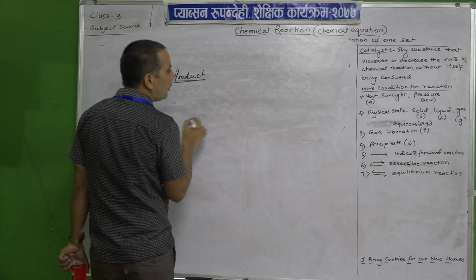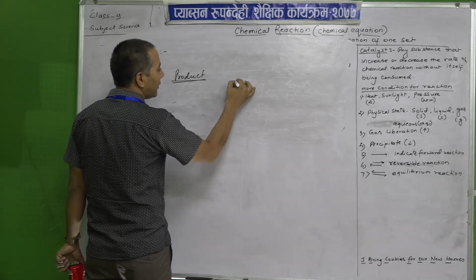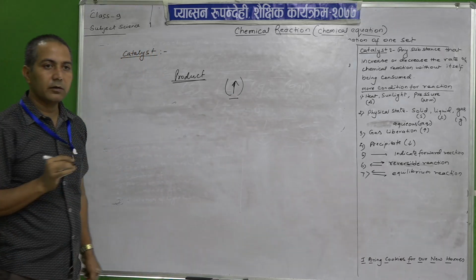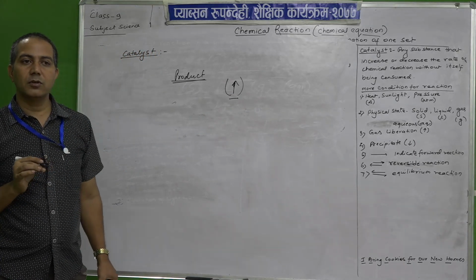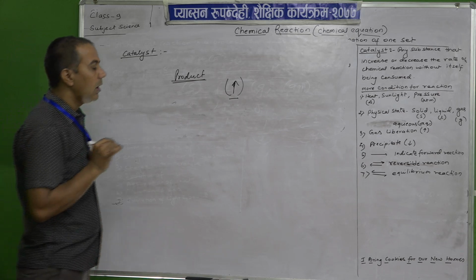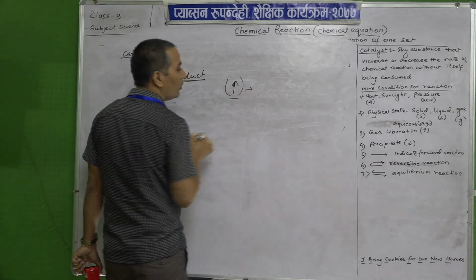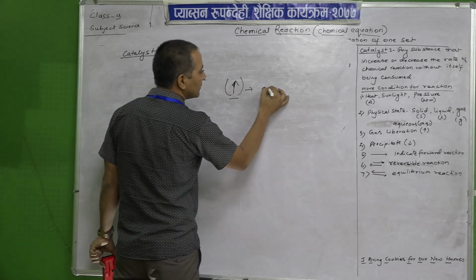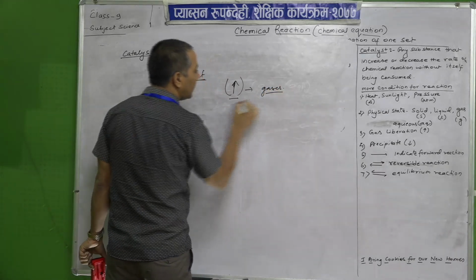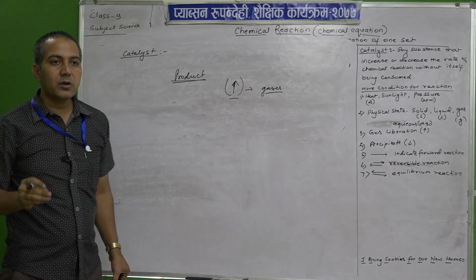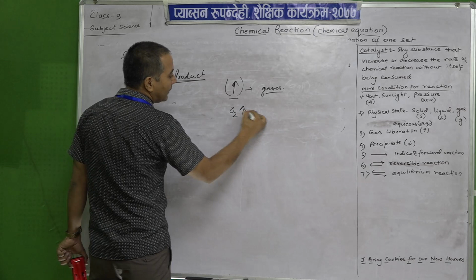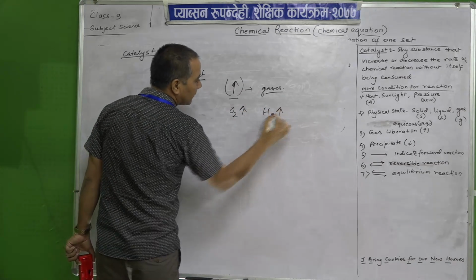In the product, you may see an arrow like this. In reactants also, an upward arrow may be noted. So, what does it denote? You may have studied it in class 8 or class 9: it denotes gases. It means that the product which is formed is a gas. You may find O2 like this, H2 like this.